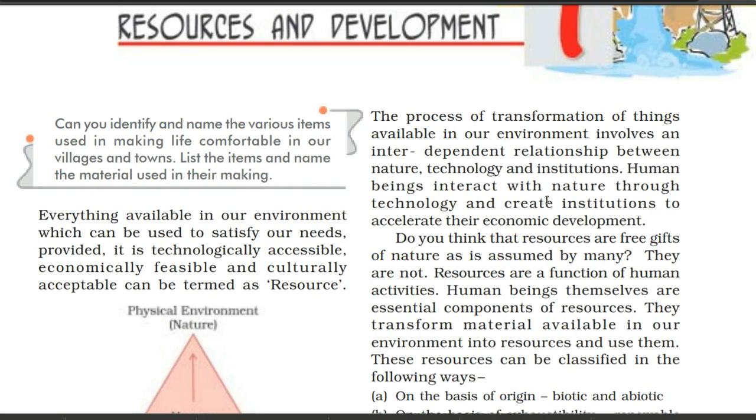Human beings interact with nature through technology and create institutions to accelerate their economic development. So of course, the main person who is going to use nature, technology and institutions, and make the interdependent relationship between all these three things, is the human. Human beings interact with nature through the help of technology. With the use of technology, natural resources are extracted, and after that they create institutions or laboratories where they work on those natural resources and convert them into a finished product for their economic development.